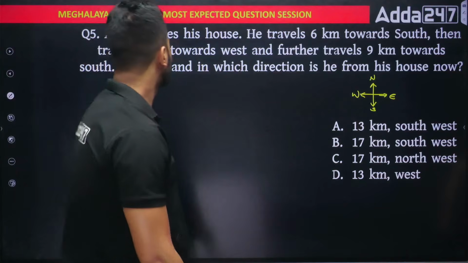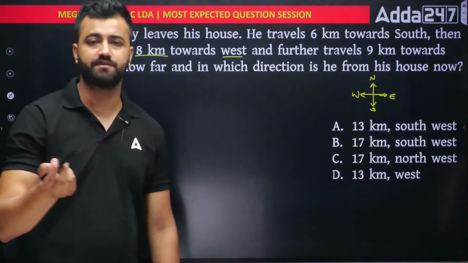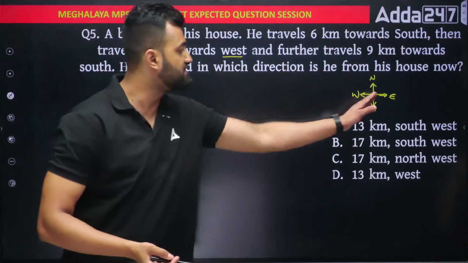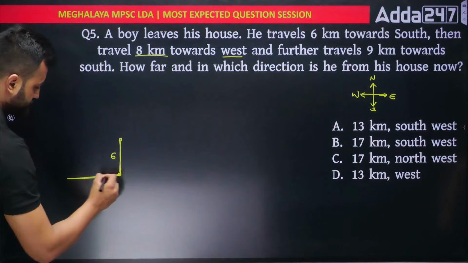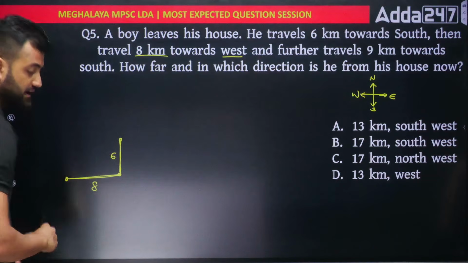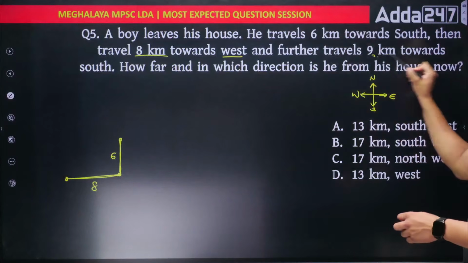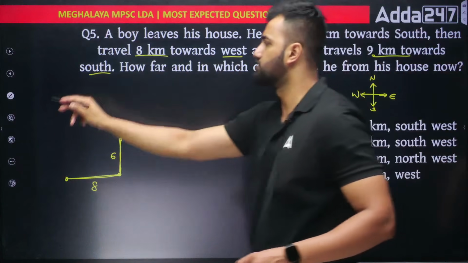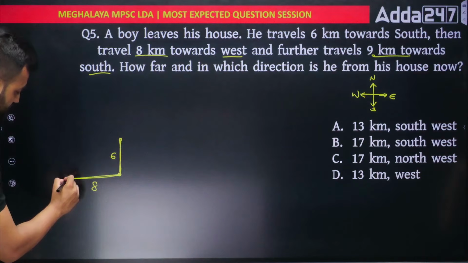Next, from there, he travels towards west 8 kilometers. When I say west, I'll have to go this side. This is your west, right? 8 kilometers west means this side. This is your 8 kilometers. We have reached this point. Next, he further travels 9 kilometers towards south, which means he'll go to the bottom. Yes, he'll go down like this. This is 9 kilometers.